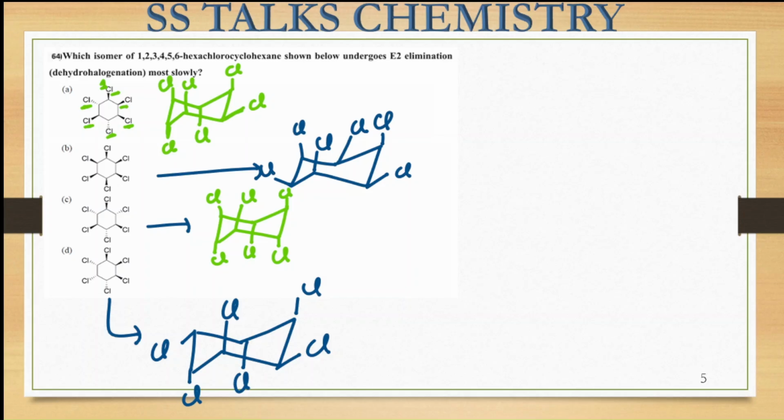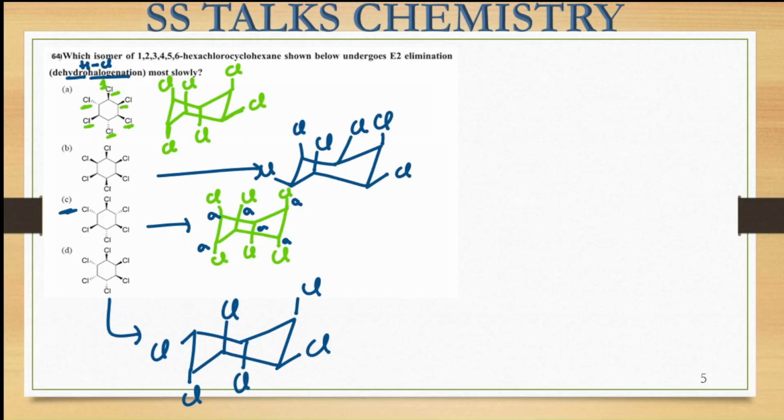Among these molecules, if you focus upon molecule C, here you can see all the groups, that is your Cl groups, are present at the axial positions. Here this is axial, this is also axial, this is also the axial position. All of them are present at the axial position. And when all of them are at the axial position, you are going to observe the slowest rate for the dehydrohalogenation reaction. Okay, because we want dehydrohalogenation. That means there should be the loss of hydrogen and the halogen, like HCl, it should be lost from here.